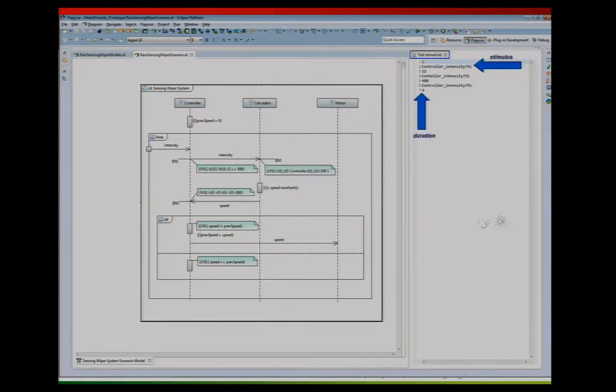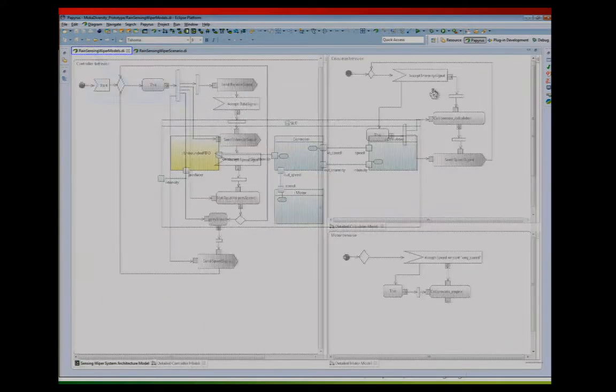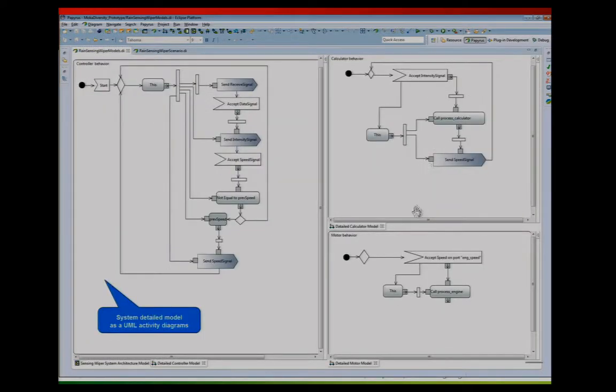So it computes the thing, and it provides us a set of stimuli to apply to the system in order to test it. In parallel, there is another engineer who makes the behavioral description of each component. He details the architecture description. Here we use activity diagrams for that purpose. The three classes have a separate behavior description.